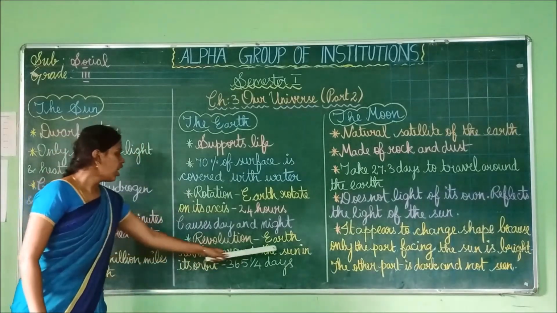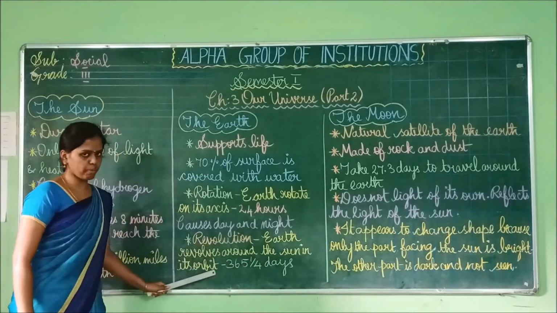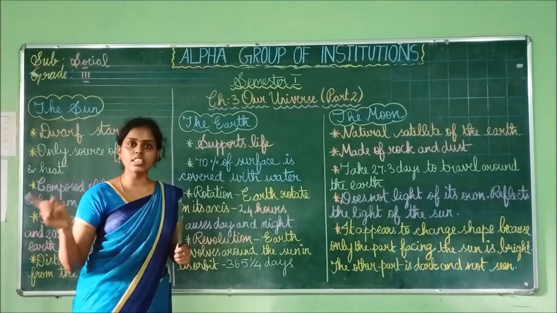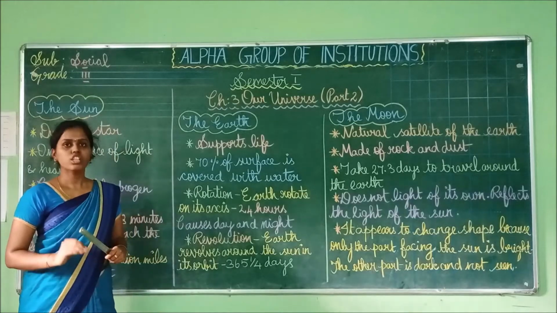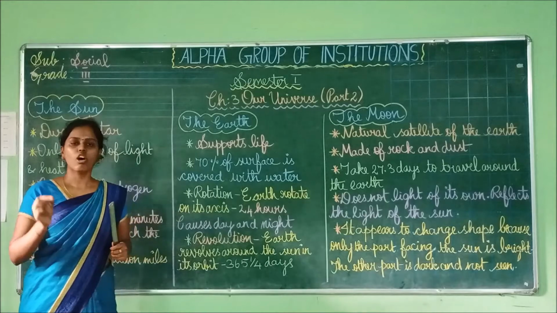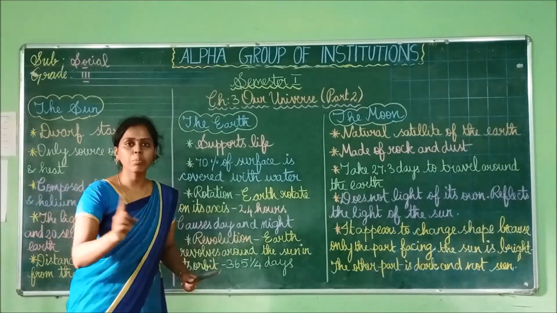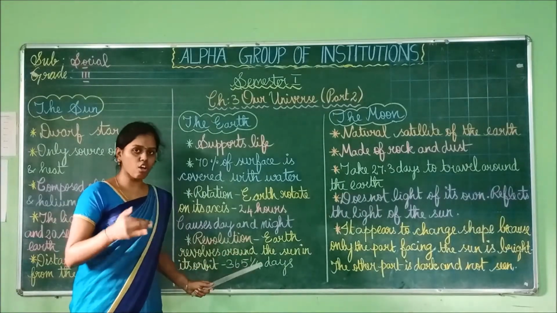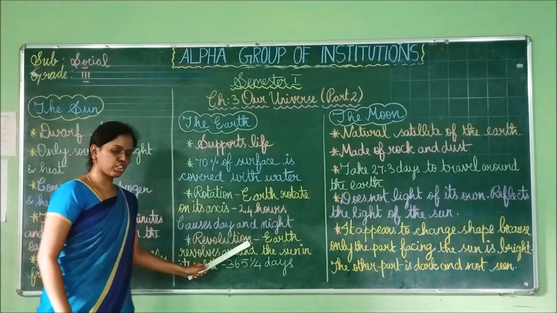Then revolution. Earth revolves around the sun in its orbit. So in the solar system, you are seeing many lines, many oval lines. That is called an orbit. So Earth has one oval line. That is the orbit of the Earth. So the Earth will move around the sun in its own orbit, in its own line. That movement is called revolution.